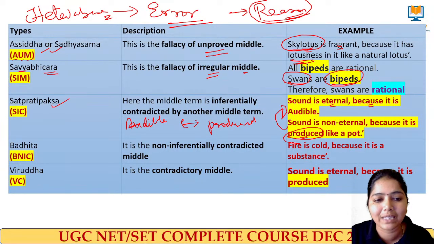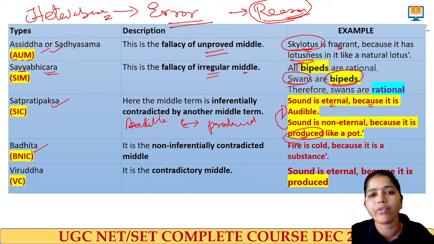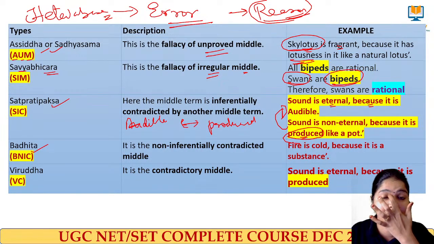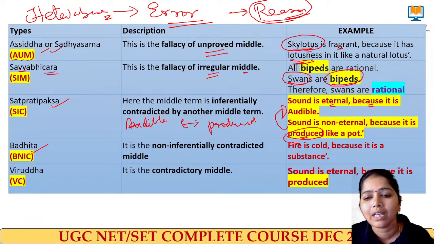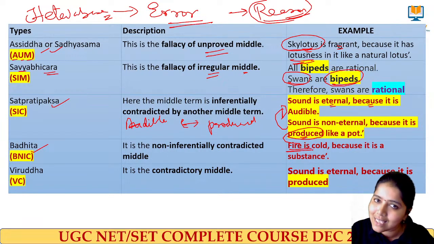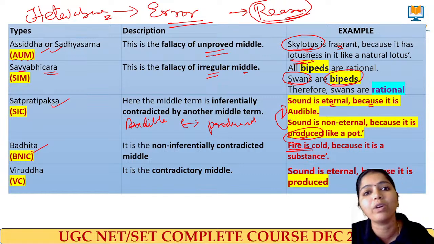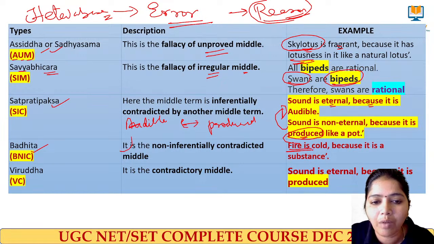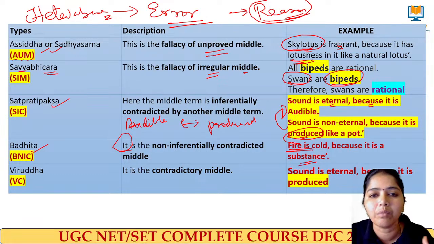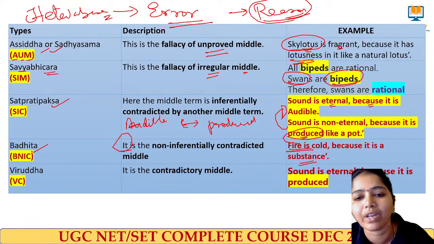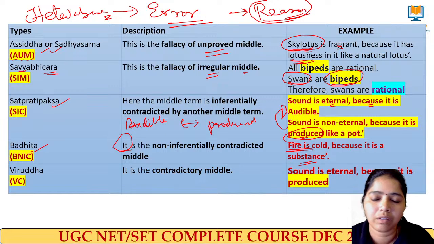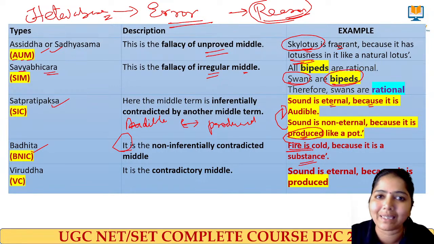Next we have Badhita. What do you mean by Badhita? Non-inferentially contradictory middle. It means I am saying that fire is cold because it is a substance. Can fire be cold because it is a substance? No. It can be a substance, but fire cannot be cold, because fire's nature is to be hot. So here, what is the middle term? Substance. The middle term is non-inferentially contradicted. That is called the Badhita fallacy.